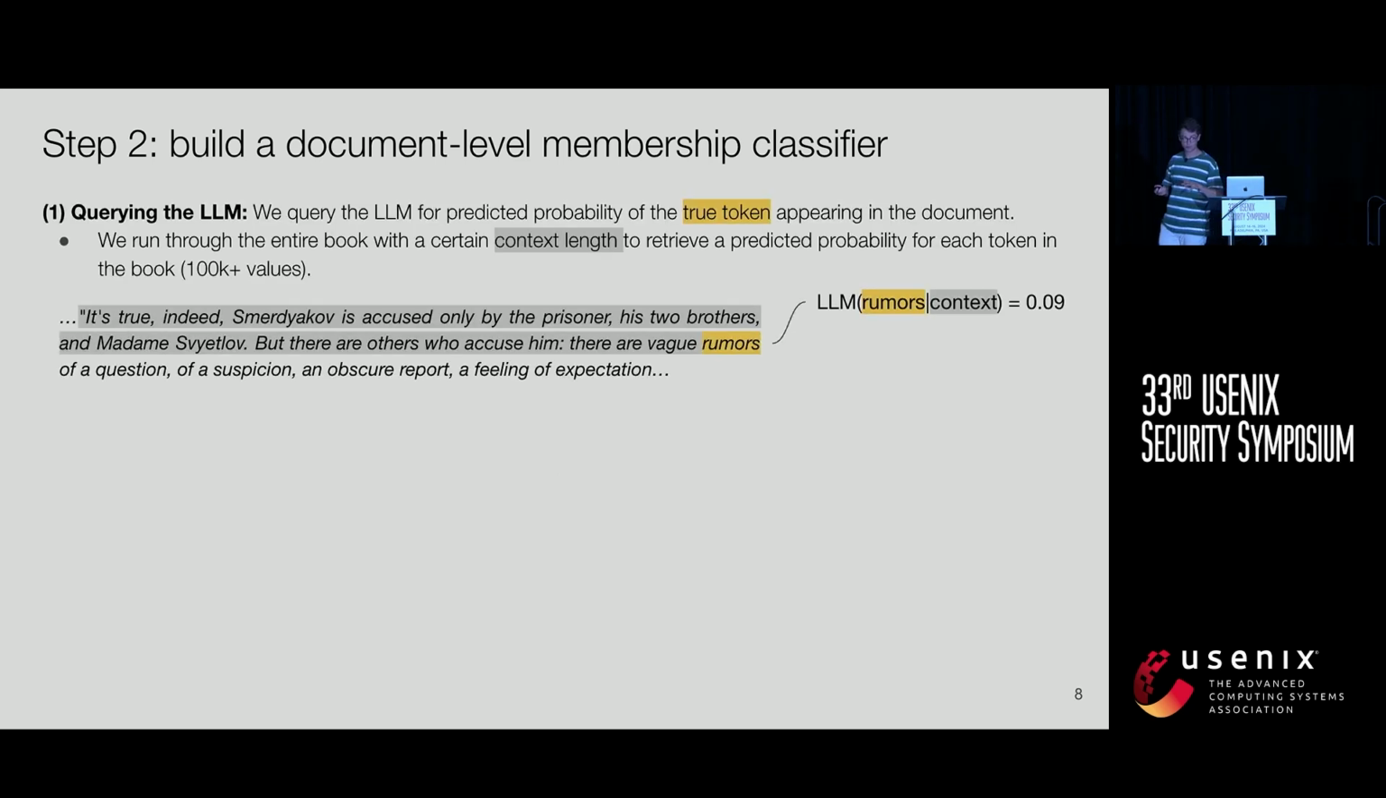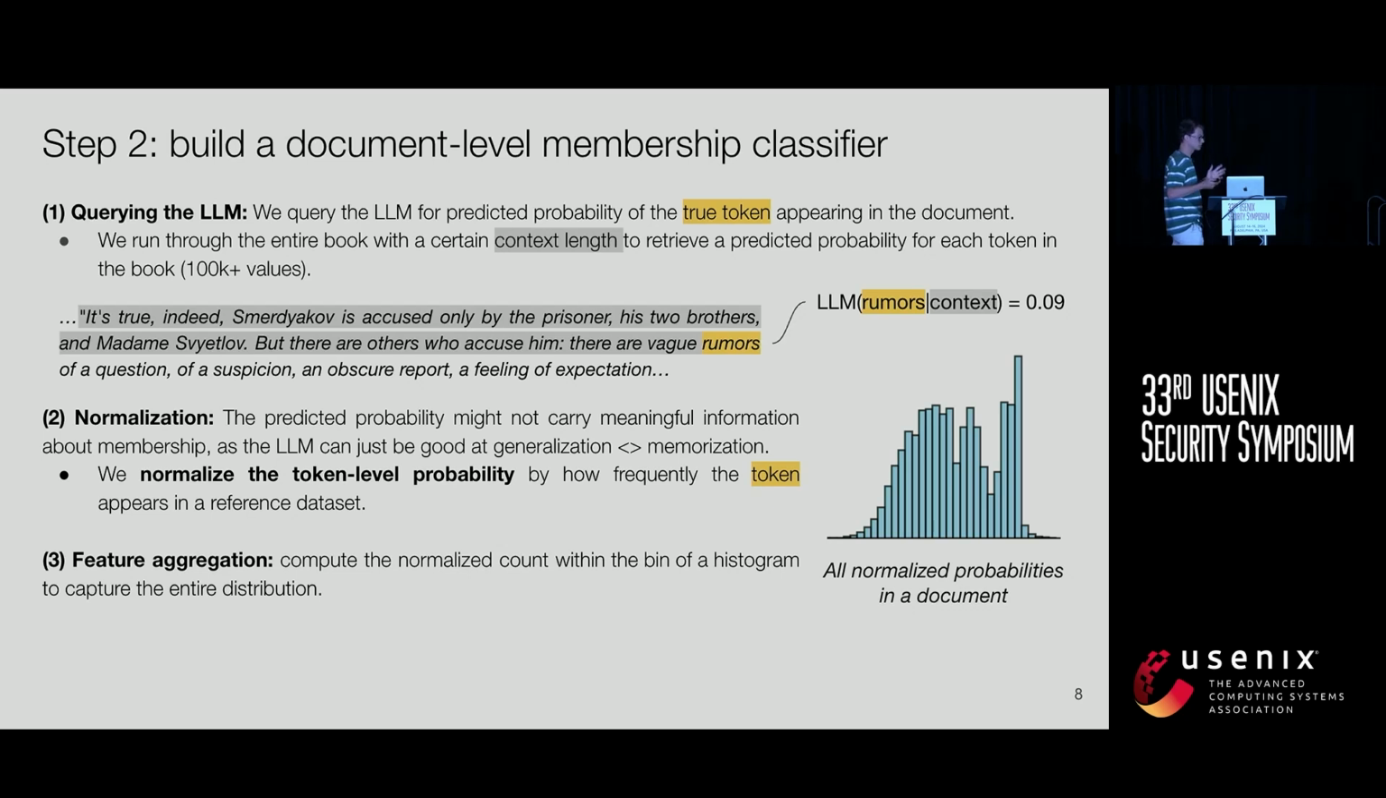For more details about these exact steps, I refer to the paper. I just want to give you a bit more intuition about what we do and why we do it. Step 1 is querying the LLM. How we do this is, we tokenize the entire document, and then we take the LLM and run through the entire text to query the model for the probability that you predict the true token, "rumors", given a certain context in gray. And then we run through the entire text of the document to get probabilities for each token in the document.